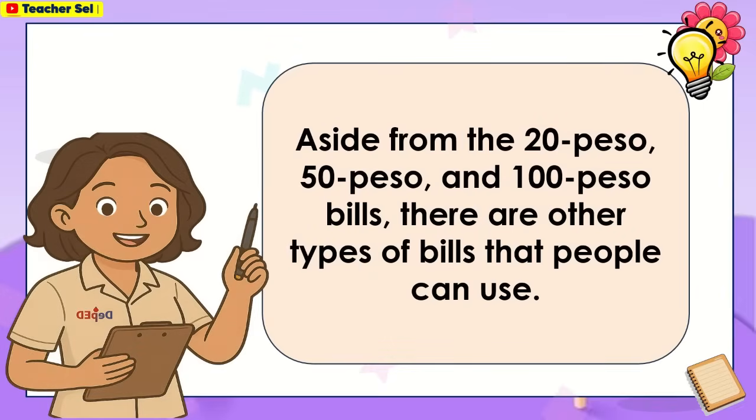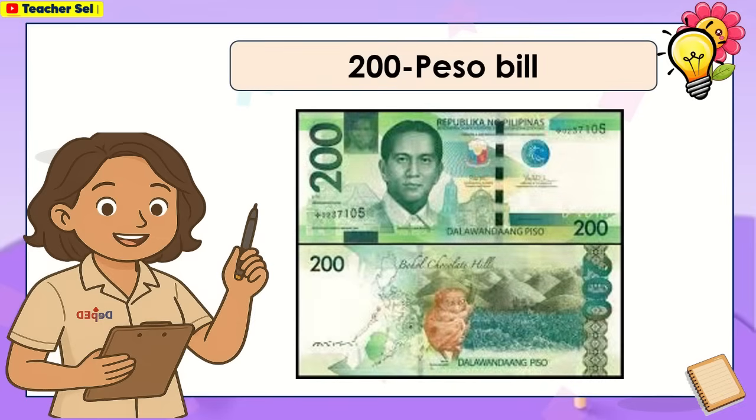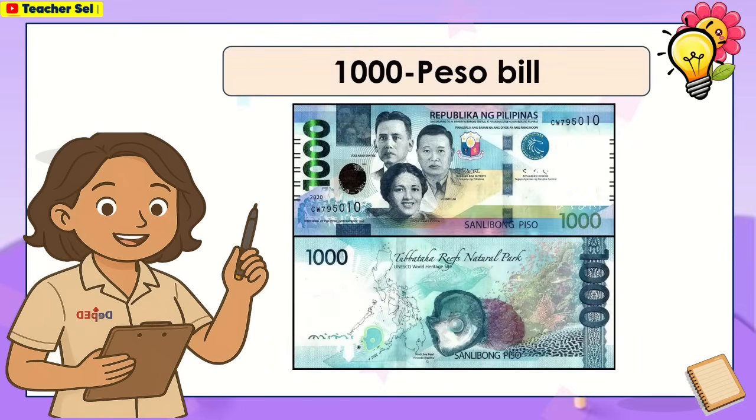Aside from the 20 peso, 50 peso, and 100 peso bills, there are other types of bills that people can use. Here is a 200 peso bill, 500 peso bill, 1,000 peso bill.